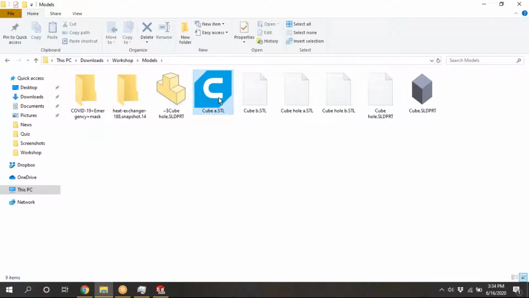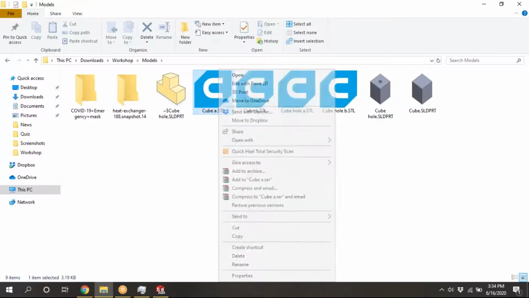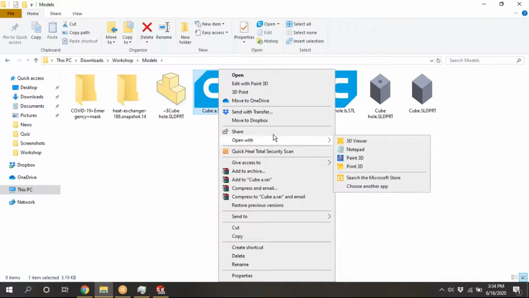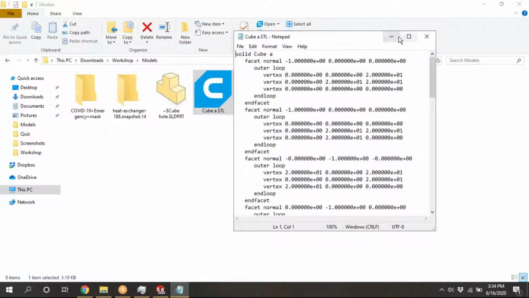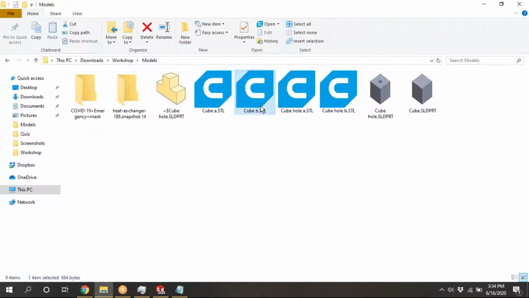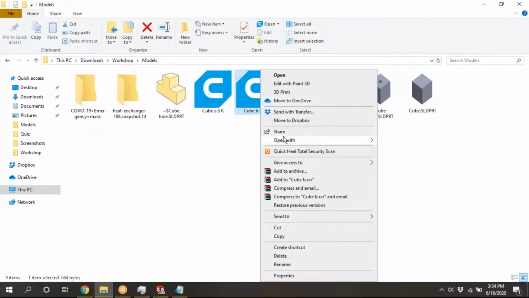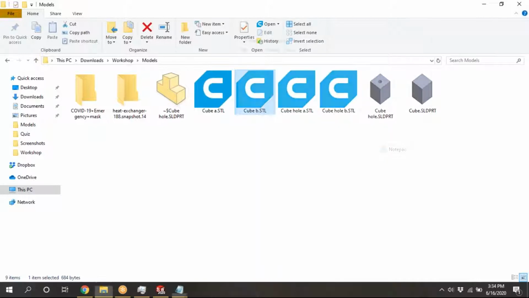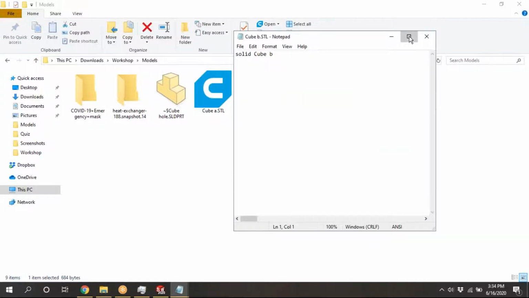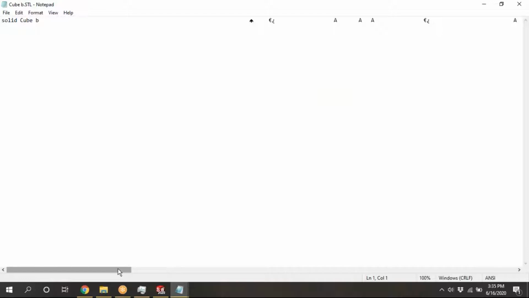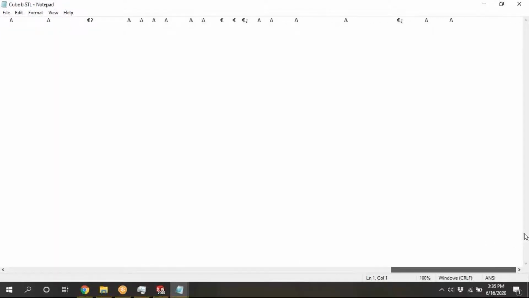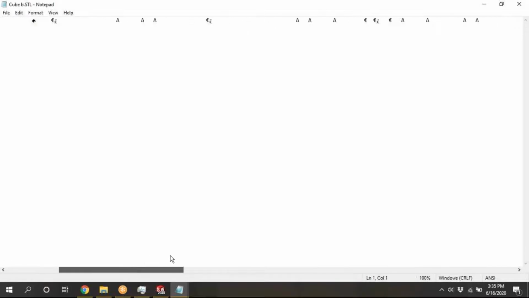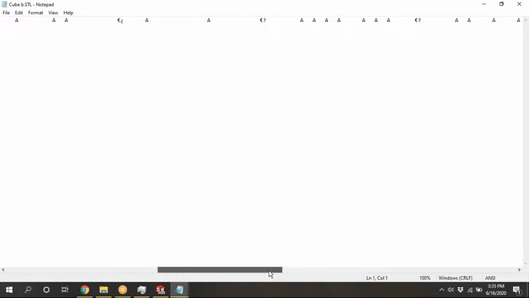If you want to view that code, we need to open it with Notepad. We will open that Notepad. See here. This is ASCII. I will show the binary cube without hole. See here. This is some language that a user can't understand. Simply a machine can understand this type of language.